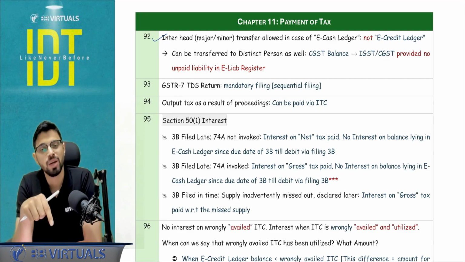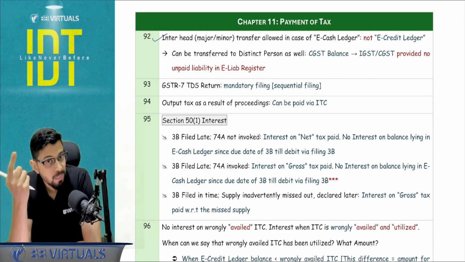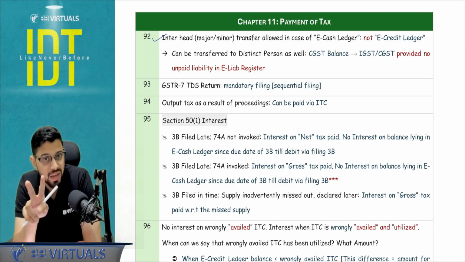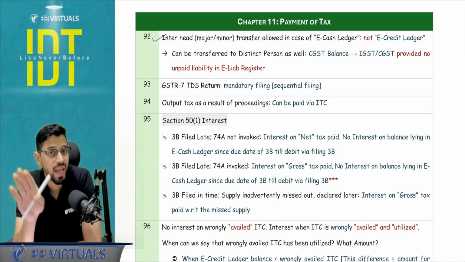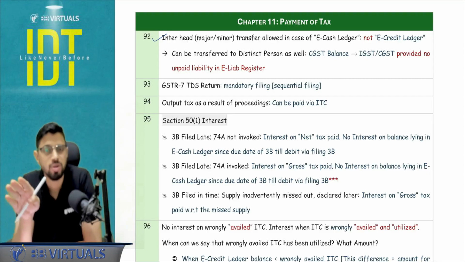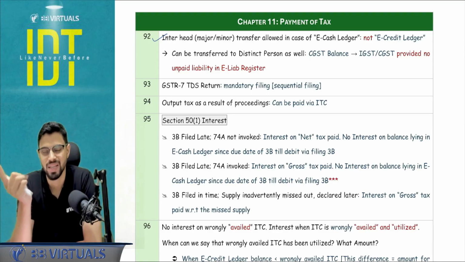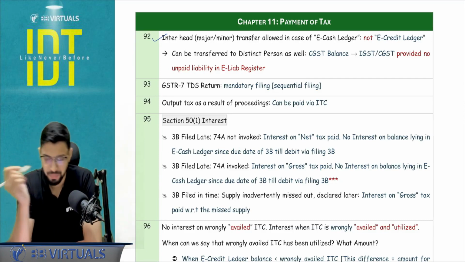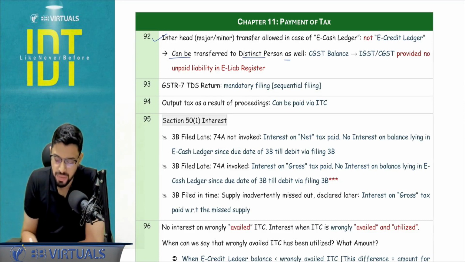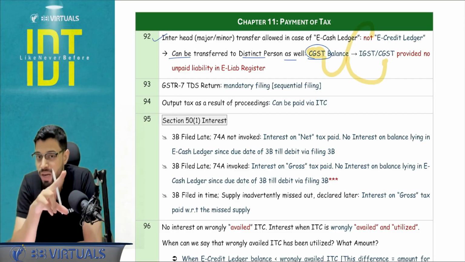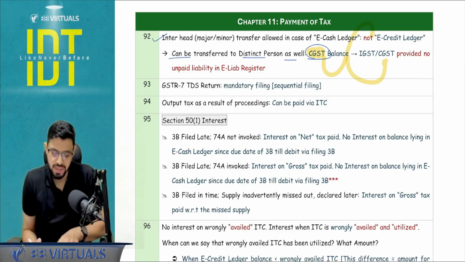Sir, can I transfer the amount from the e-cash ledger to another person's e-cash ledger, someone else? Yes, provided it is a distinct person. Another condition is that there should be no pending liability on your side. And the third condition, you can transfer to that person only CGST or IGST, not SGST, because the state can be different. Okay, so it can be transferred to the distinct person as well, but provided you can transfer the CGST balance to the IGST or CGST balance of the distinct person, and again provided there is no unpaid liability in your e-liability register.